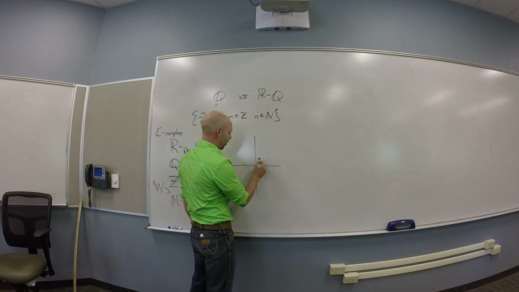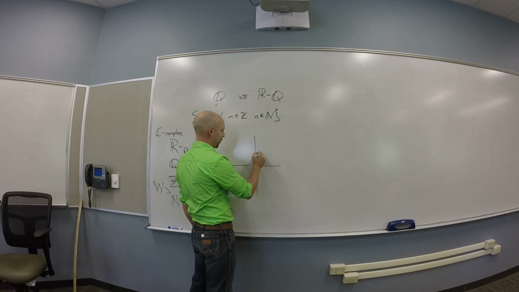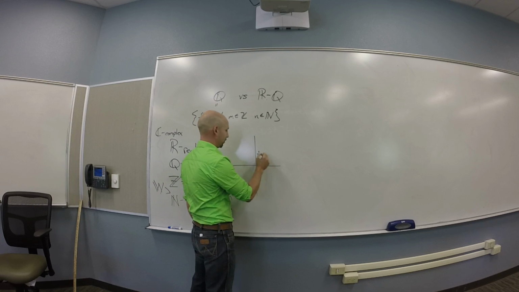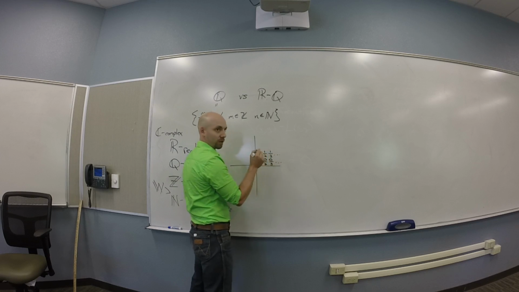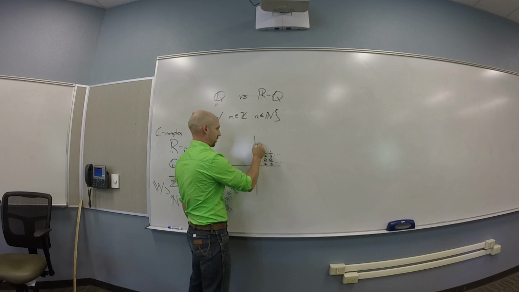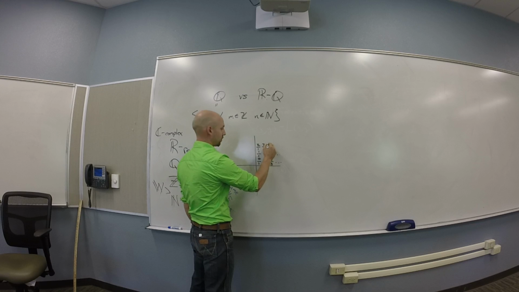I'm going to put 0 over 1 there. And then here I'm going to put 1 over 1. And then I'm going to put 0 over 2. I'm going to put 1 over 2. And then I'm going to put 0 over 3. And I'm going to put 1 over 3. Oh, and you continue this off. Right, so I'm going like that. And then, so what's this one? 2 over 1, 2 over 2, 2 over 3, and so forth and so on.